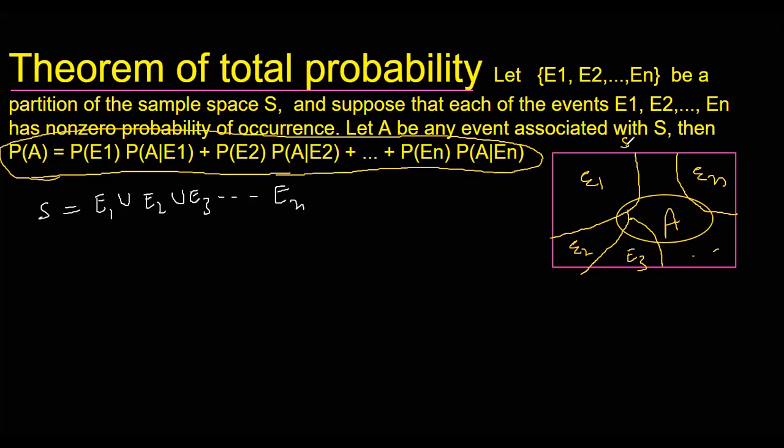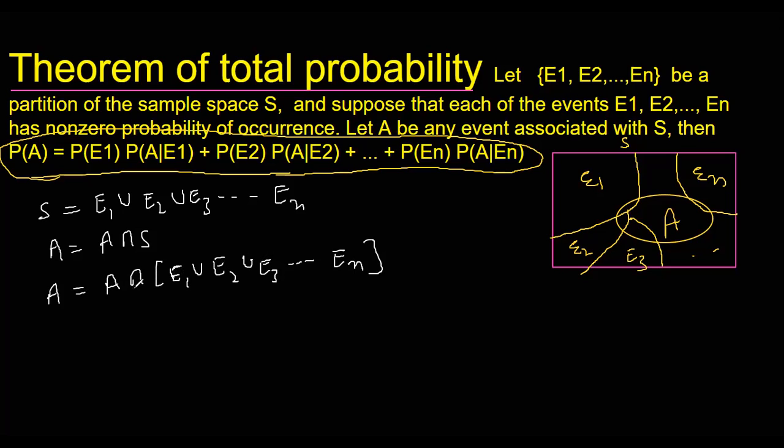We can say A is equal to A intersection S. And what is S? S is E1 union E2 union E3, and it goes up to En.